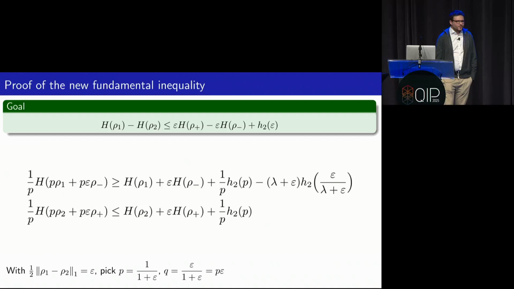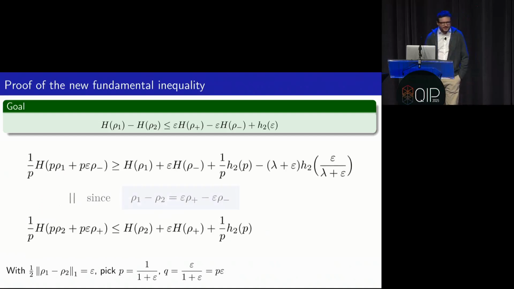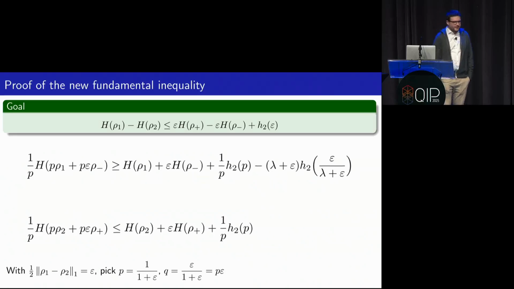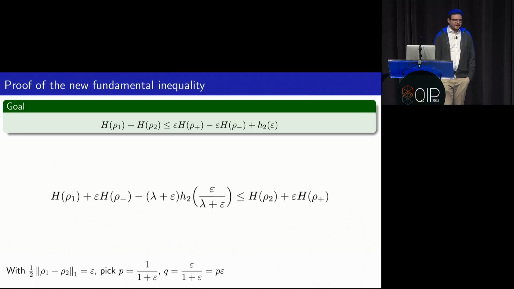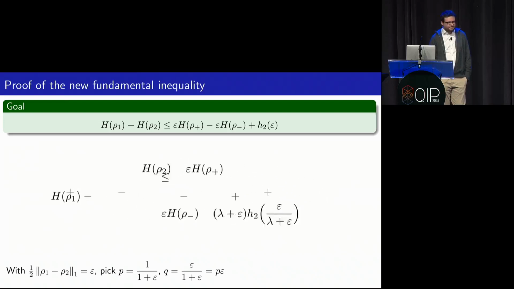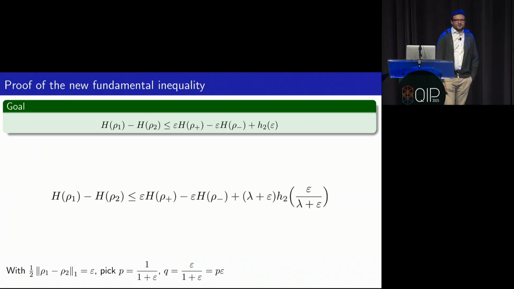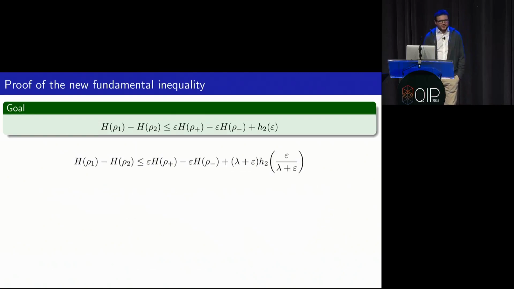And you might ask, OK, why are you doing this? Well, the point is that the left-hand side here is still equal. This really just follows from this equation I've already shown a bunch of times, kind of the defining thing of Rho plus and Rho minus. And with these, I can now merge these two equations. And you will see, OK, we have a binary entropy term on both sides, which you can cancel. And you can shuffle some terms around. And this already looks pretty close to what we're trying to get. So we're almost there, but we still have not quite the binary entropy of epsilon on the right-hand side.